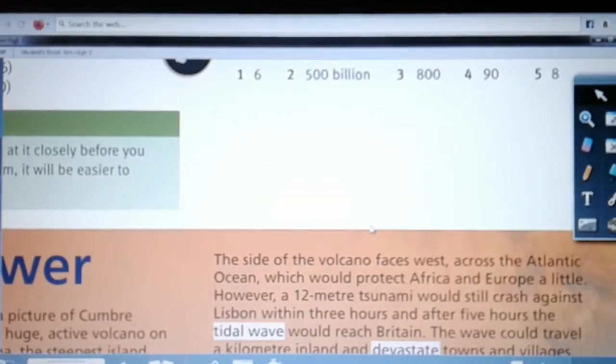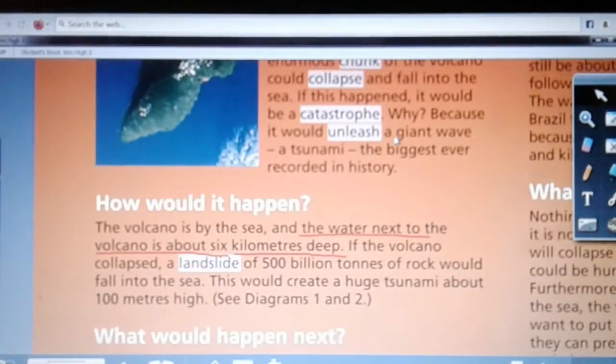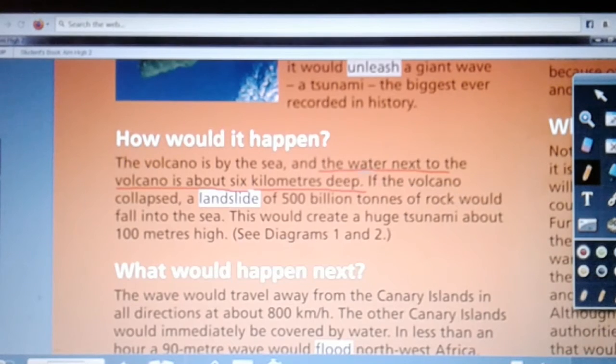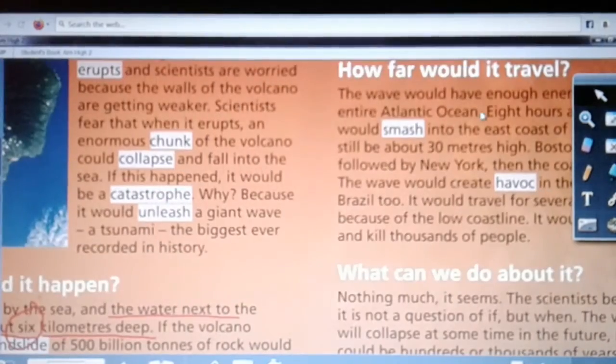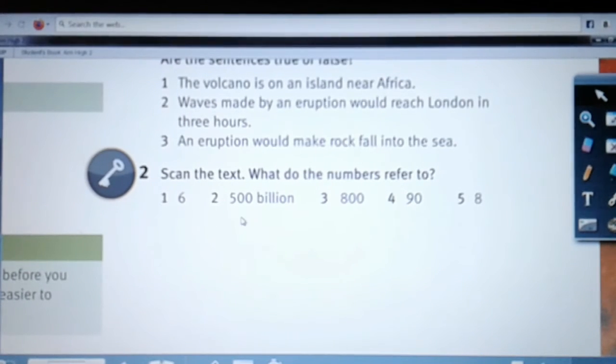So, 6 can be found here: the water next to the volcano is about 6 kilometers deep. So, you need to underline the sentence, because 6 is here. Now, try to find the locations for the rest of these numbers.